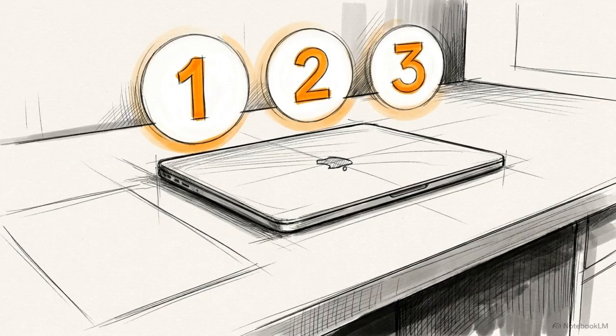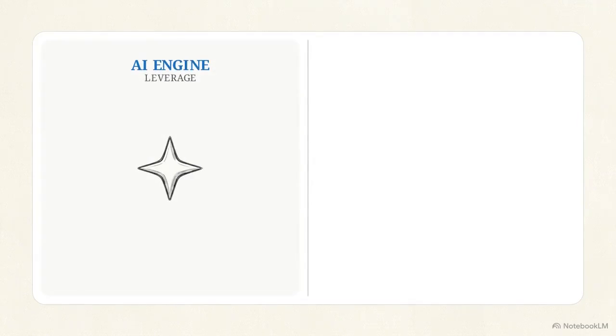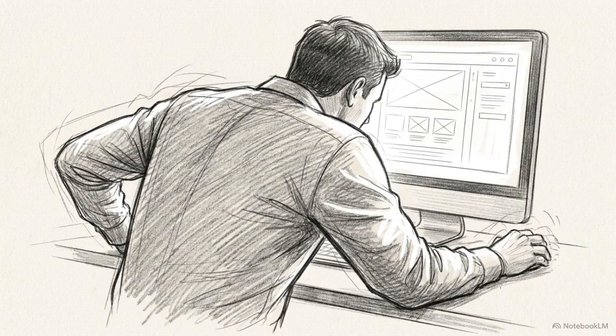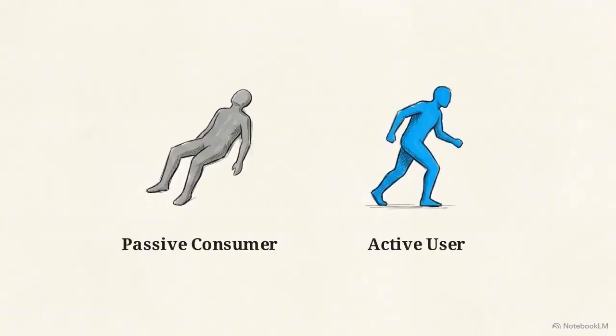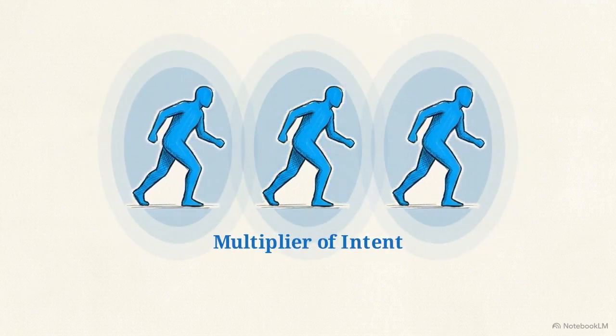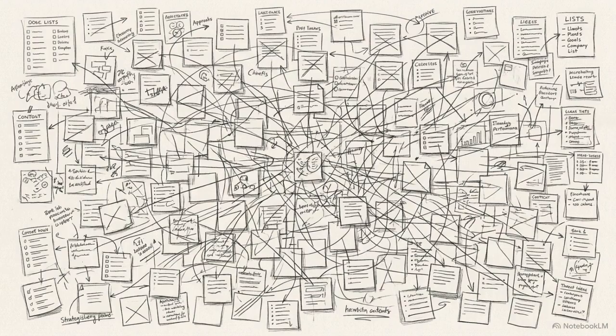To do this, you need exactly 3 things. Open an AI tool on one side of your screen. Open a blank document on the other. Finally, pick a difficult goal you want to achieve, or a dense report you need to understand. This setup forces a shift in how you work. Moving from a passive consumer to an active user separates those who will be replaced by AI from those who multiply their capabilities. Step 1 is the problem breakdown.